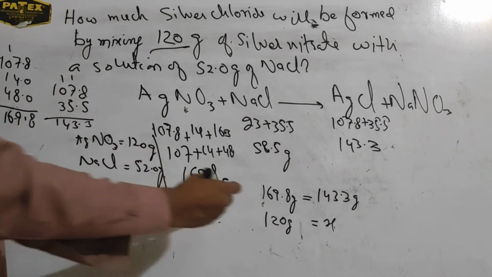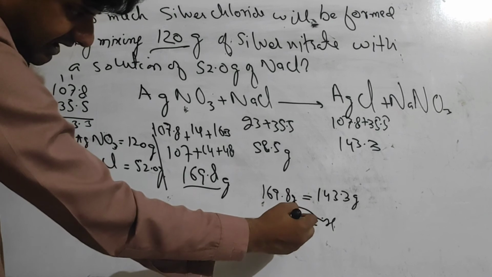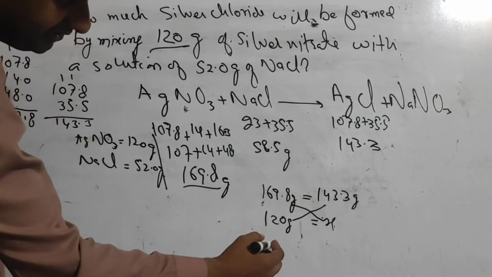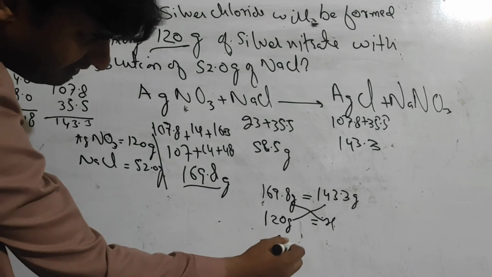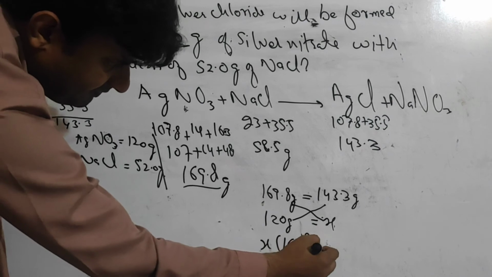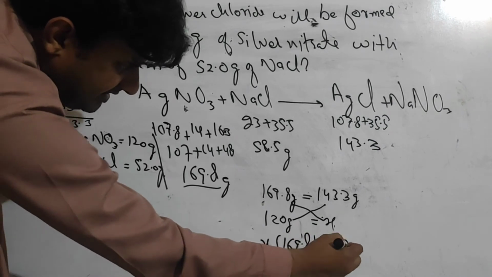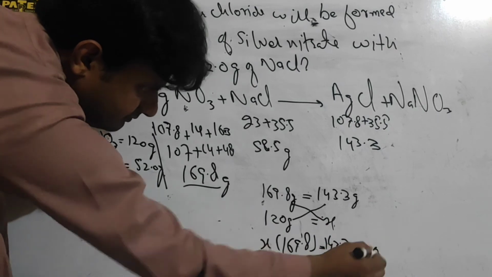By taking the cross multiplication method, we put X here and 120 here. So X into 169.8 is equal to 143.3 multiplied by 120.